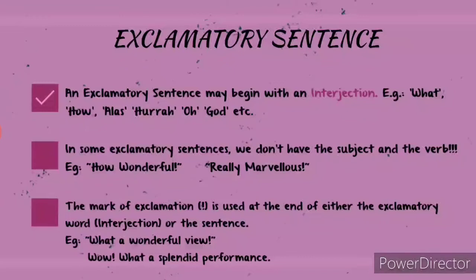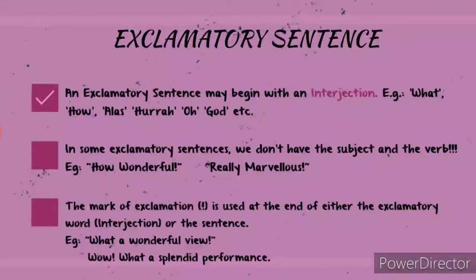Really marvelous. The mark of exclamation is used at the end of either the exclamatory word or interjection or the sentence. Now, we have to use the mark of exclamation or exclamatory mark once in an exclamatory sentence. For example, what a wonderful view. So, we have to use this exclamation mark at the end of the sentence.